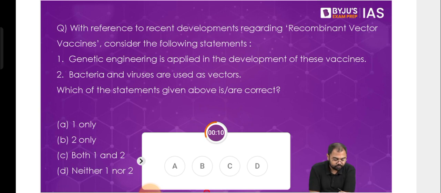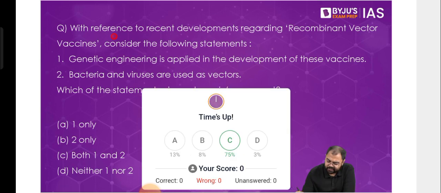So, the question says, with reference to recent developments regarding recombinant vector vaccines, consider the following statements. First, genetic engineering is applied in the development of these vaccines, and second, bacteria and viruses are used as vectors. So, recombinant vector vaccine. Where did we come across this term, recombinant?